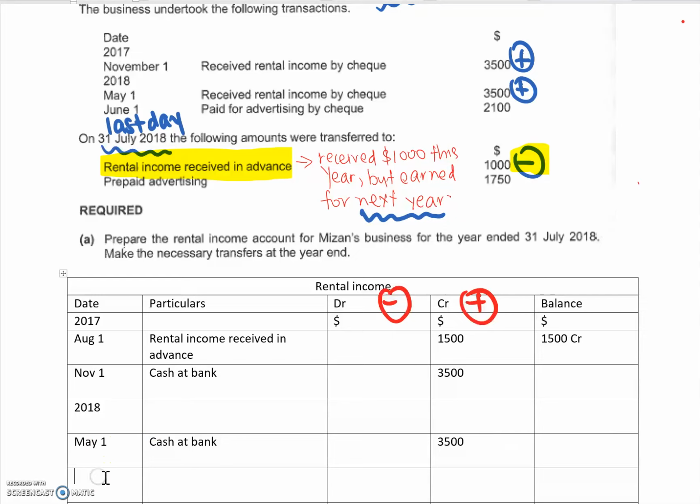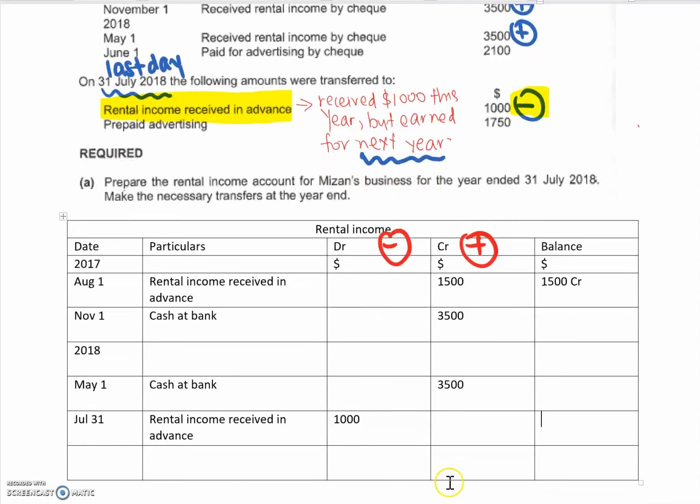On the last day of the year, July 31st, I have a rental income received in advance. This is received in advance for next year, so I subtract. Eventually you should get $7,500. So here will be $7,500 debit.